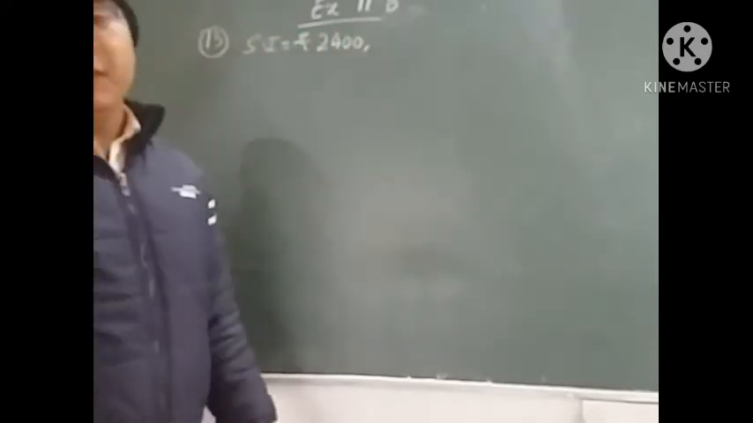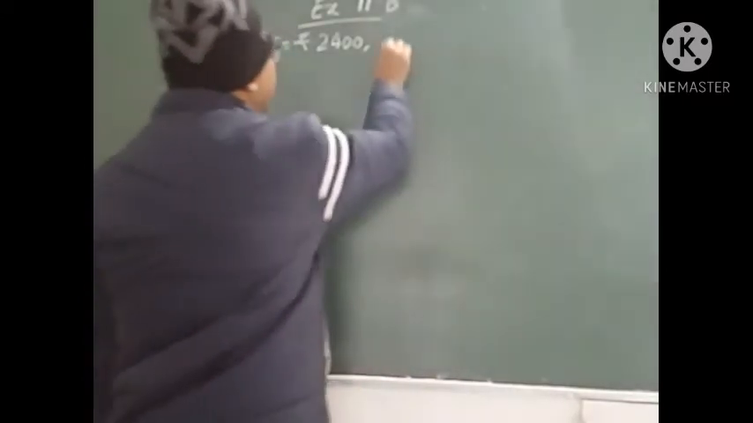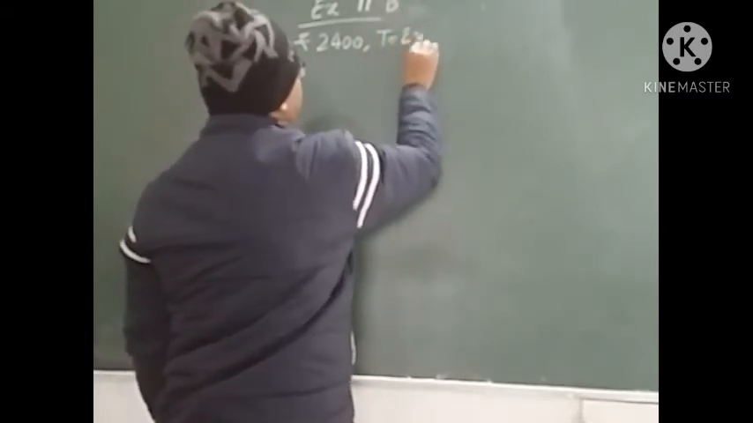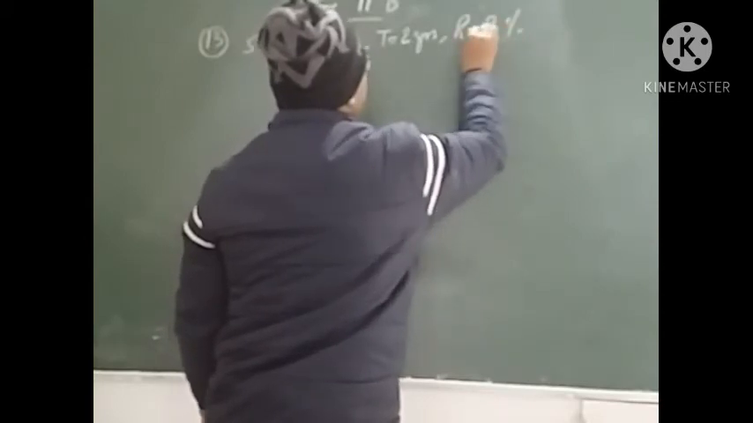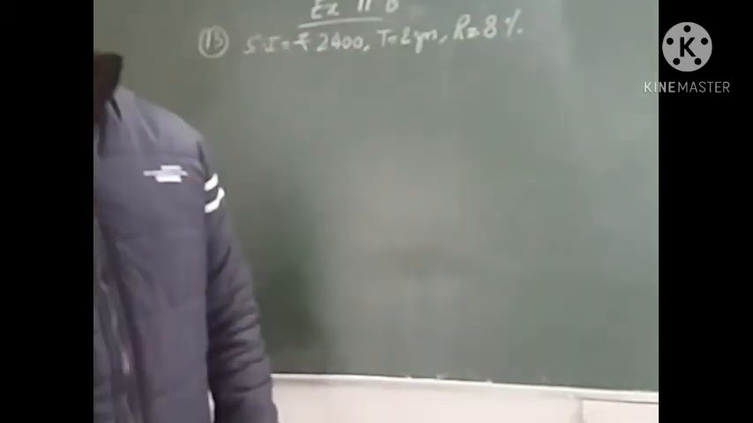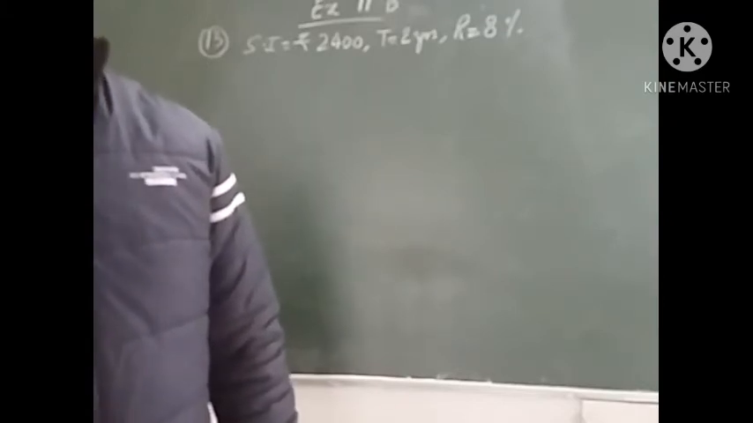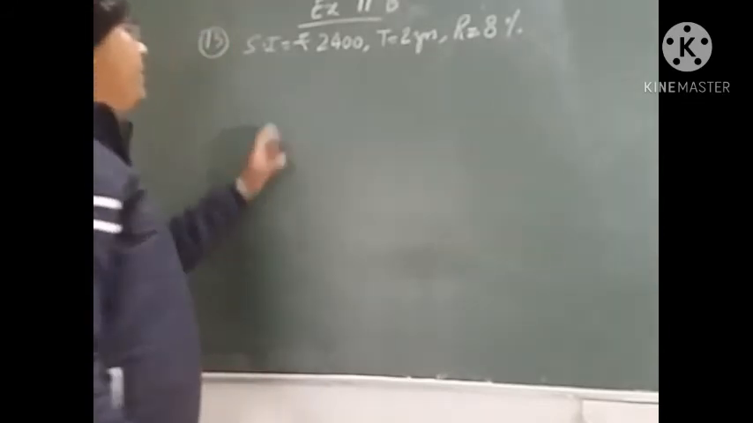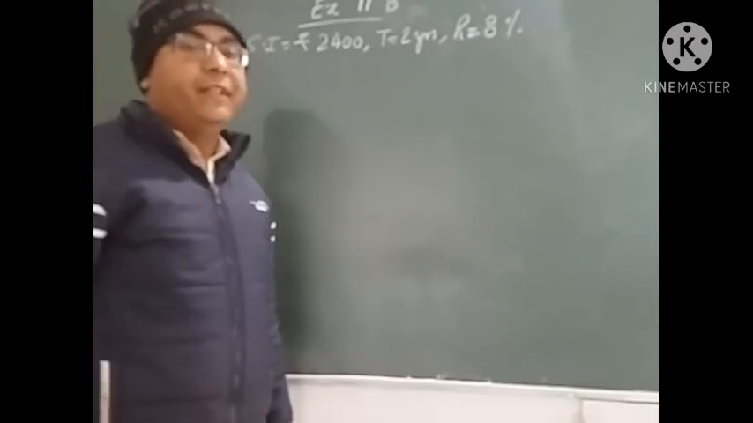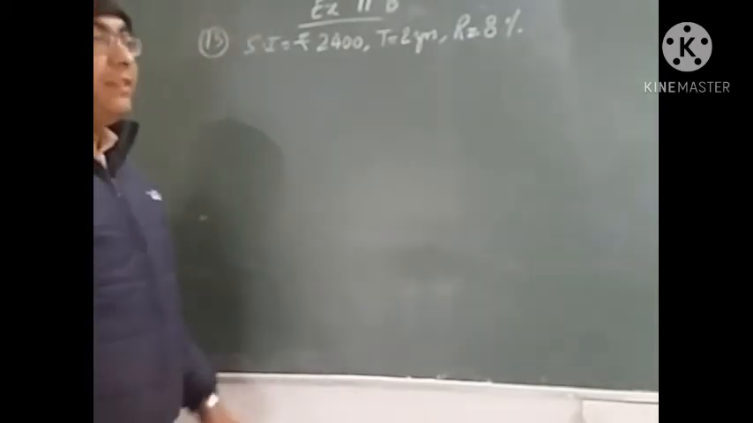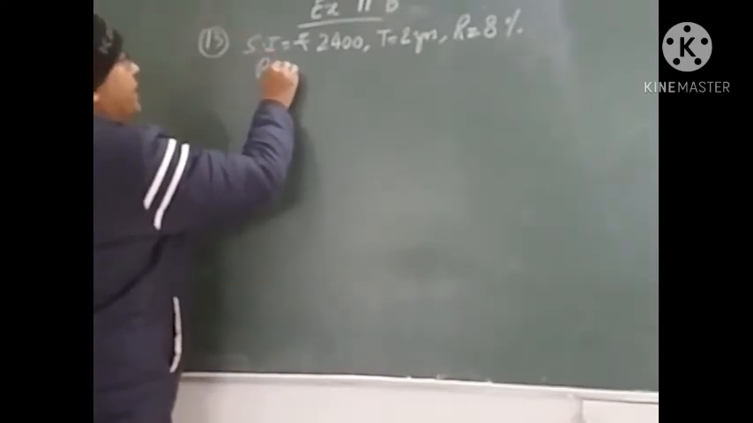First, whatever is given in the question, we will write it. Time is given 2 years and rate is given 8%. What we have to find here: what will be the compound interest on that sum at the same rate and for the same period. Okay, so simple interest is given and we need to find the compound interest. So as we know that in order to find the compound interest, the first thing that we should know is principal. Okay, so first we will find the principal using the given data.